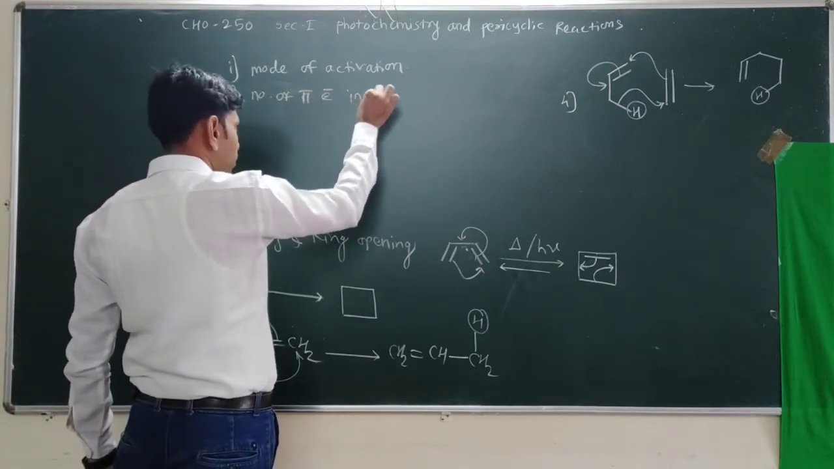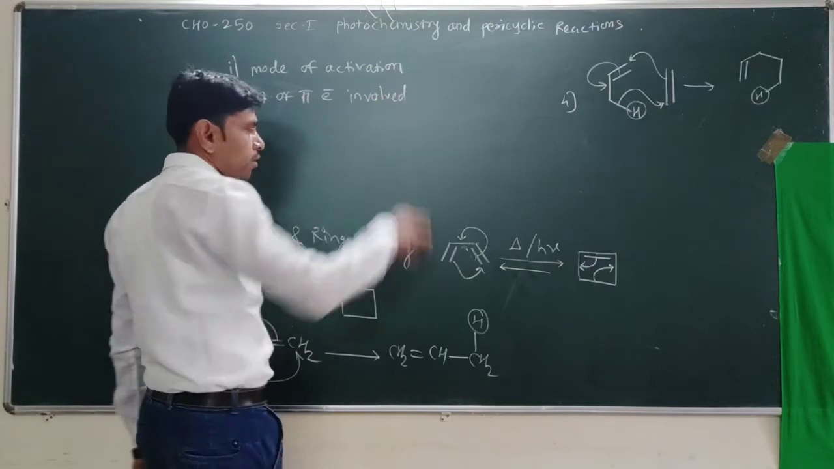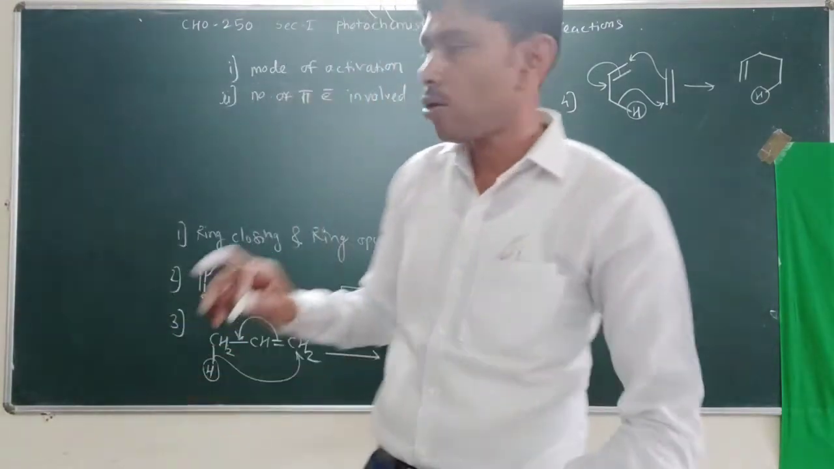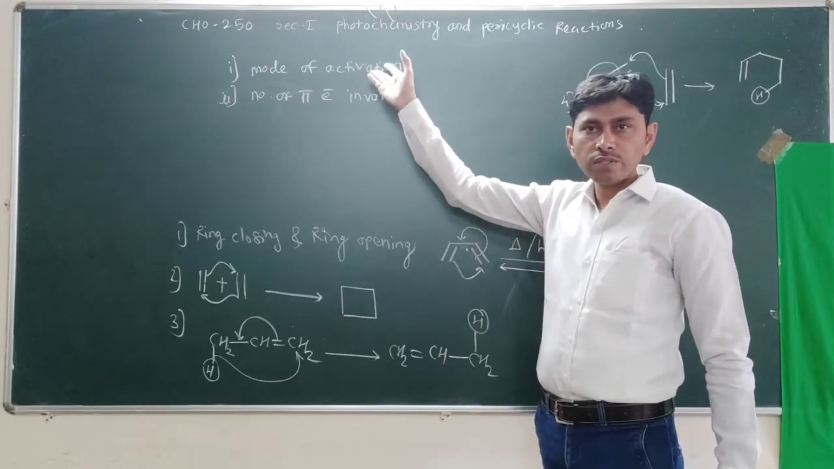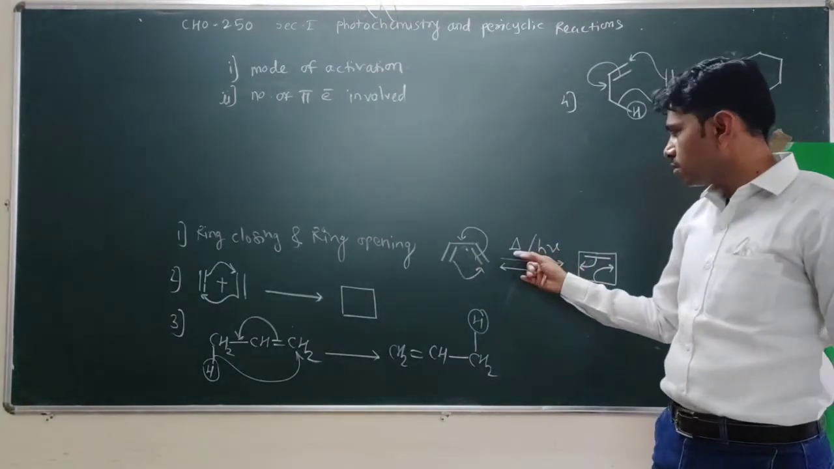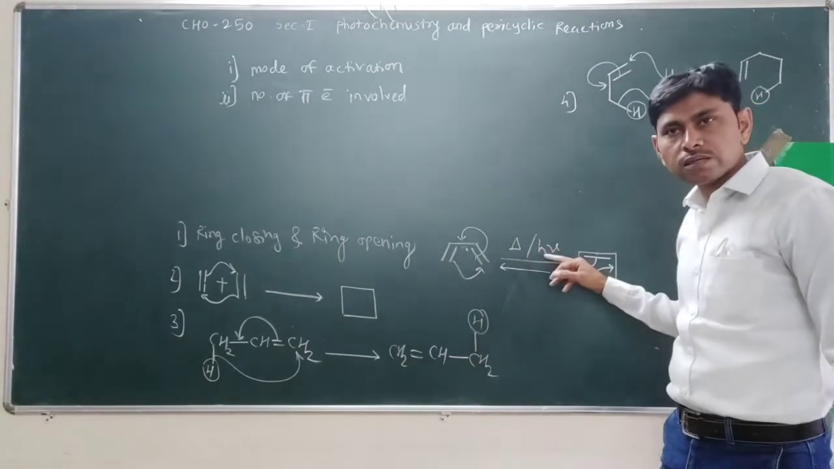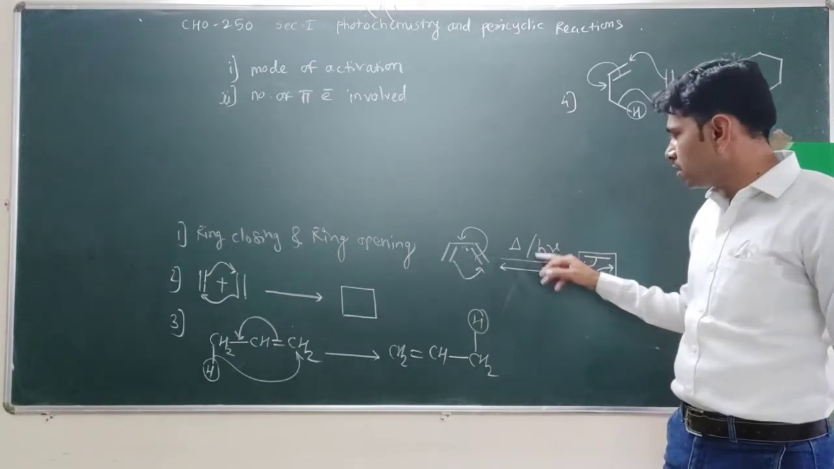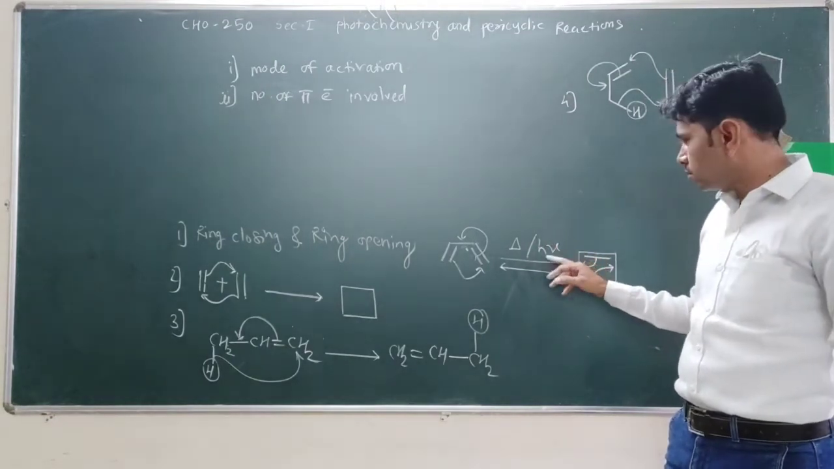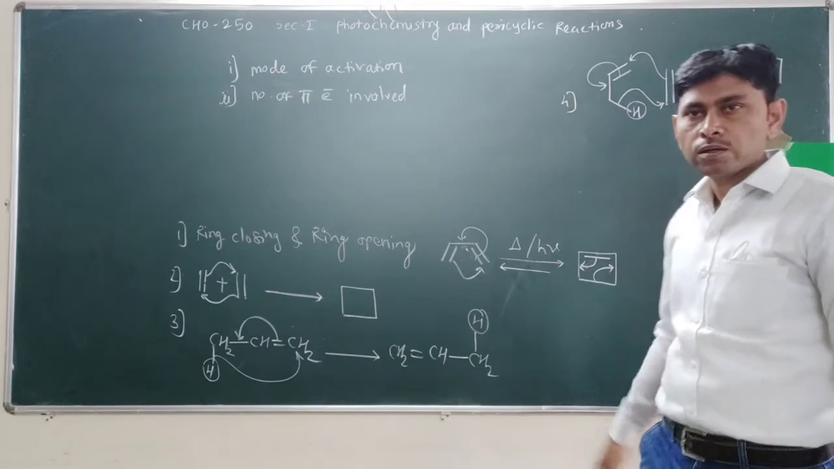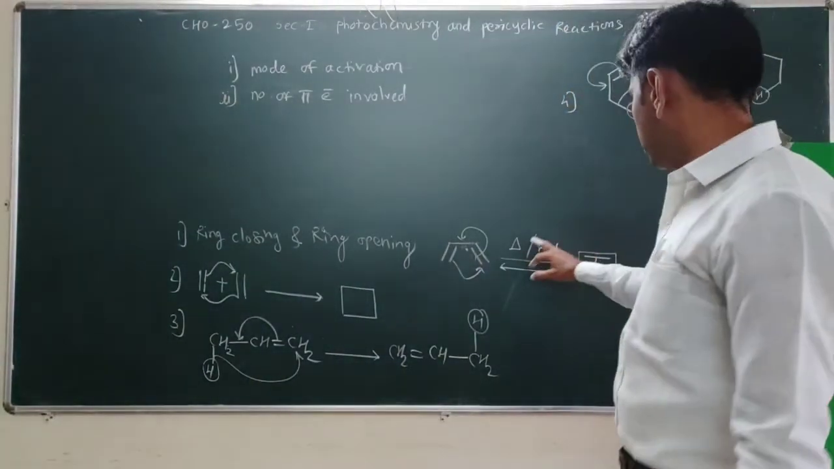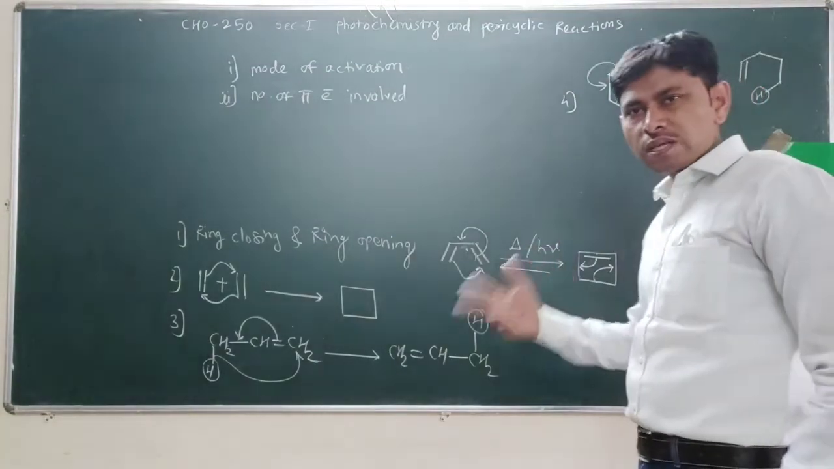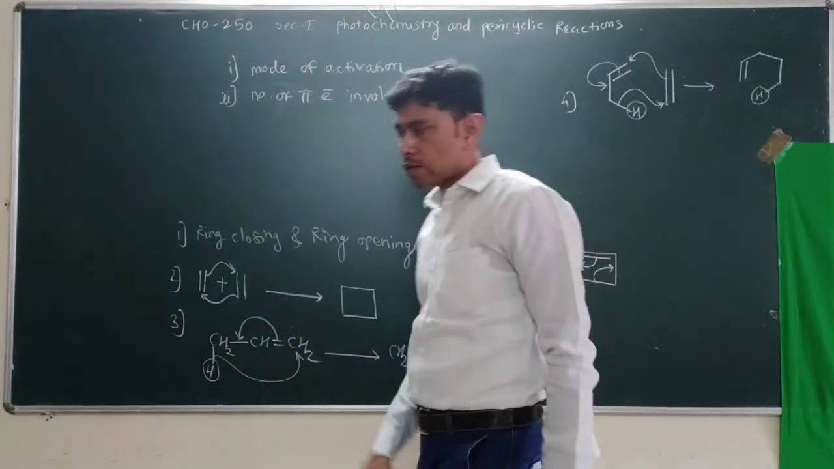These are also important while studying the pericyclic reactions: the number of pi electrons involved and the mode of activation. So which is the mode of activation? Here is the thermal mode, and this is represented the photochemical mode. Okay, so this mode is a photochemical mode, and the other is the thermal mode. So there are two modes of activation and the number of pi electrons involved.